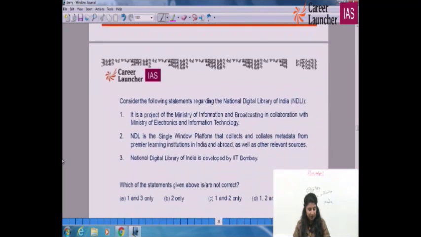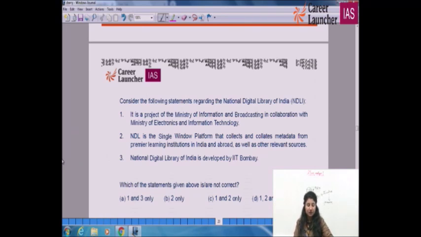Consider the following statements regarding the National Digital Library of India. The library will be available for everyone. It is going to be in the digital format. We are proceeding towards Digital India and the BharatNet is provided. So we are trying to connect to the internet. We are also having a communication satellite.